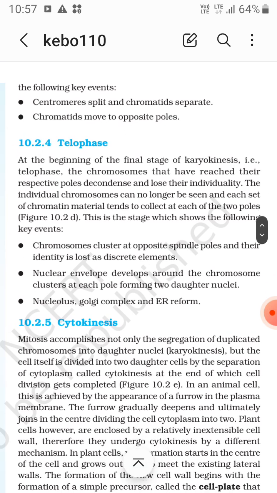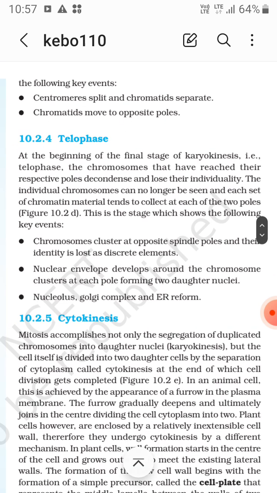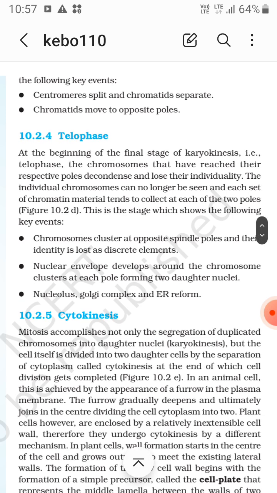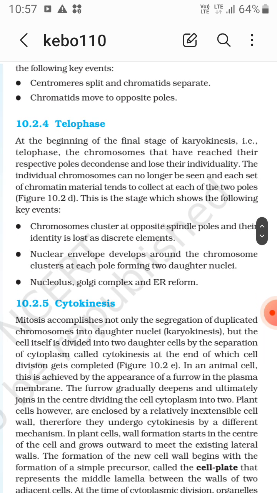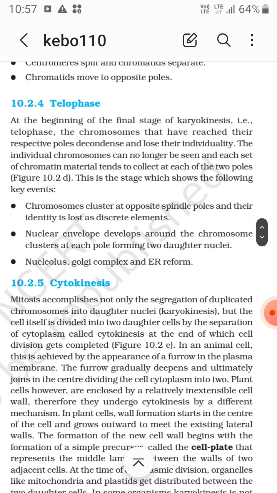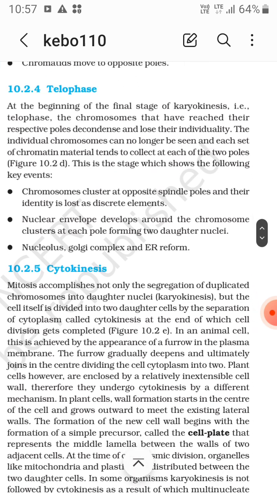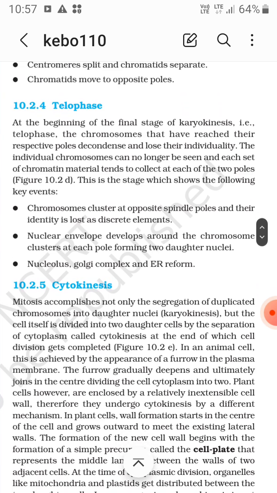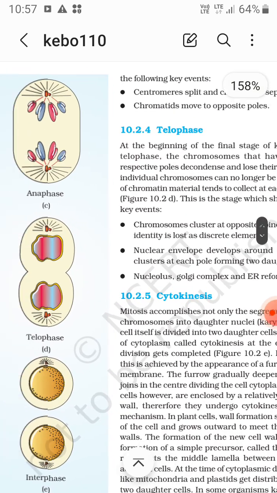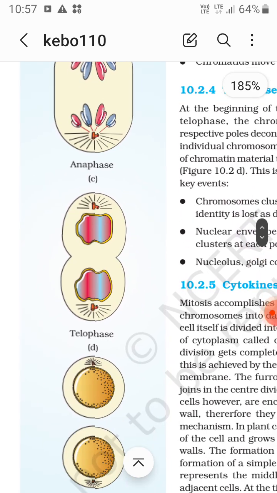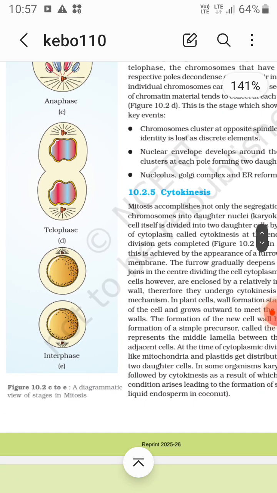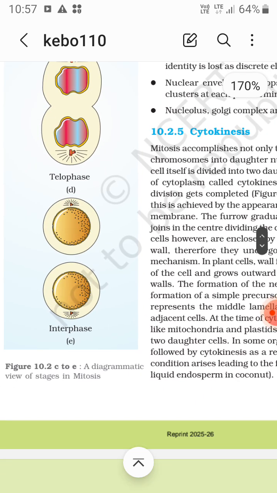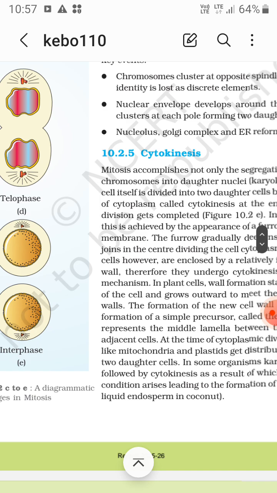Now the chromosomes cluster at opposite spindle poles, and their identity is lost as discrete elements. The nuclear envelope develops around the chromosome clusters at each pole, forming two daughter nuclei. The nucleolus, Golgi complex, and endoplasmic reticulum are reformed. So these are the key features of the telophasic phase. You can see anaphase, then there is the telophase, and then there is the interphase. A diagrammatic view of stages in mitosis.